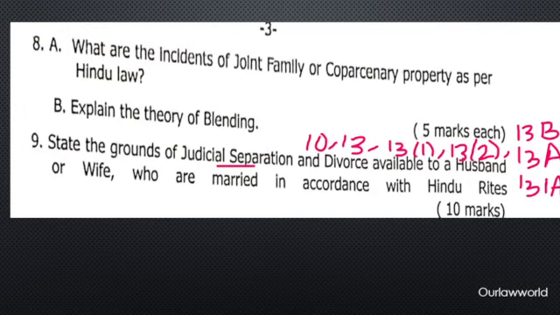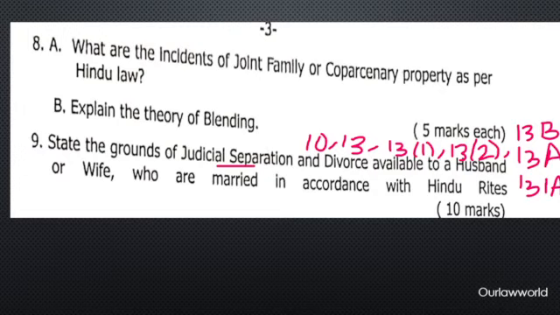What is blending? If you just decode it, blending is you're mixing something. You're blending it. You're combining it. So what are you combining here? For example, if a co-partner's self-acquired property is mixed with the joint family property, that is called the theory of blending. So a co-partner is okay to mix his own self-acquired property with the joint family property, and here all the co-partners will acquire an interest in it. So this is called theory of blending.